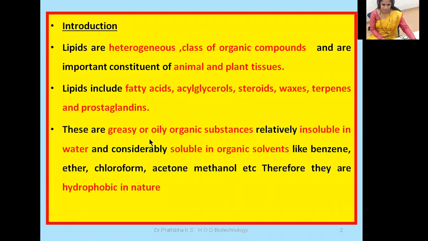Okay, lipids are greasy or oily organic substances, right? When you touch a lipid or when you leave the lipids on the paper, that will leave that particular oily impression, right? Relatively, these lipids are insoluble in water and considerably soluble in organic solvents like benzene, ether, chloroform, acetone, methanol, etc. Therefore, they're hydrophobic in nature. Hydrophobic means they are water hating, right? Hydrophilic means water loving, right?